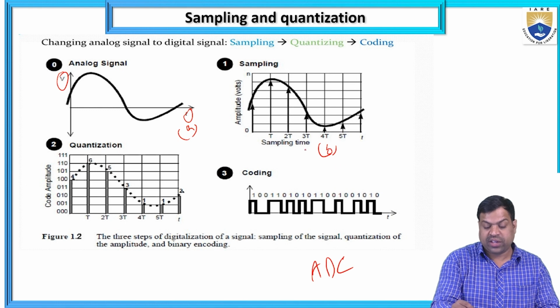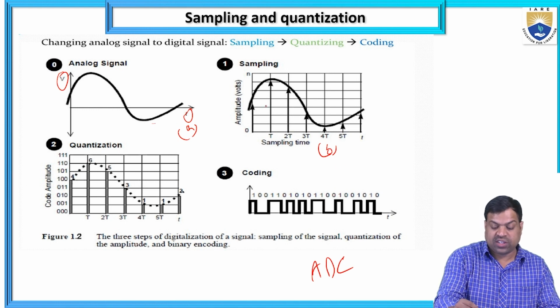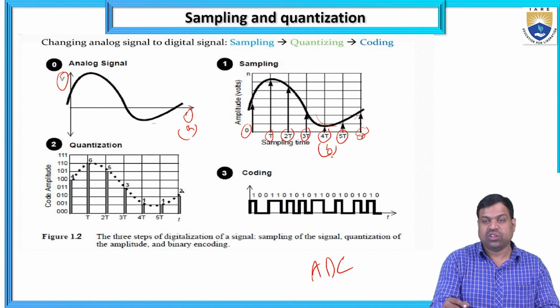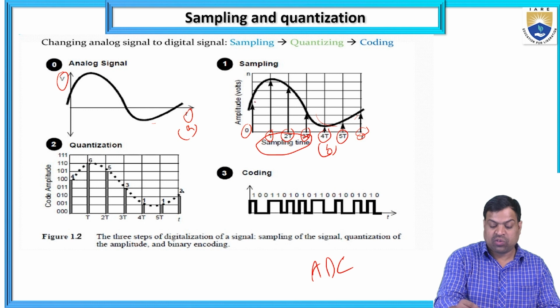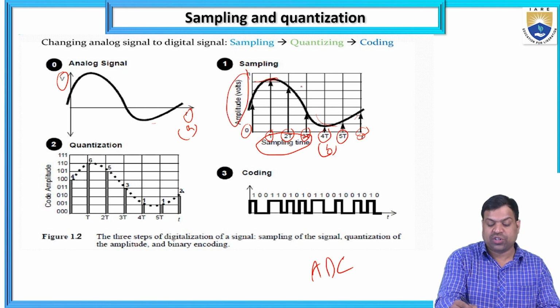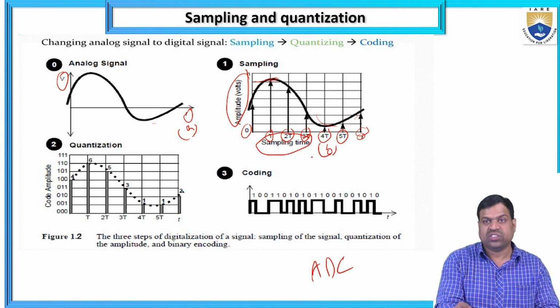So what is happening here? This continuous signal, I am taking a number of samples in time. The total is T, and I am taking samples at 0, T, 2T, 3T, 4T, 5T. So I am converting to samples with respect to time. That is the sampling time. And for the amplitude, I will not change the amplitude, but with respect to amplitude, I am changing the time levels. So that is the sampling time.